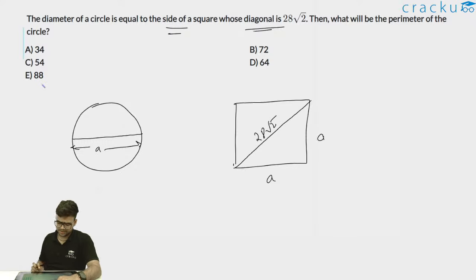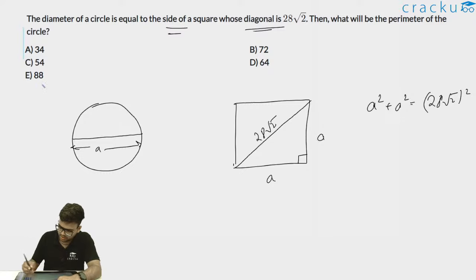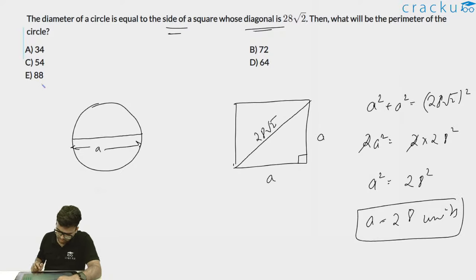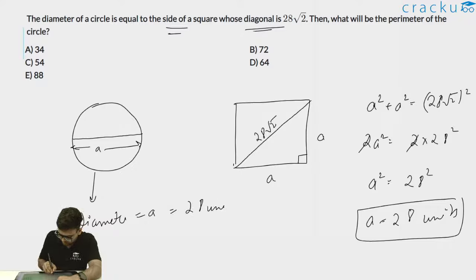So what we can do is use the Pythagoras theorem. So a square plus a square should be equal to (28 root 2) whole square. So 2a square is equal to 2 into 28 whole square. This 2 and 2 get cancelled. So a square will be equal to 28 square, or I can further write it, a is equal to 28 units. Now, if a is equal to 28 units, my diameter is equal to a only. Thus, my diameter will be equal to 28 units.